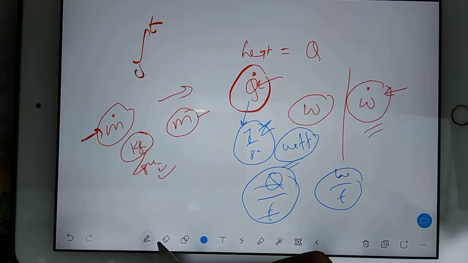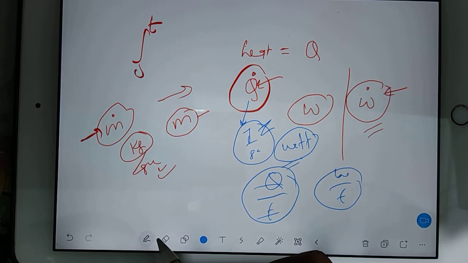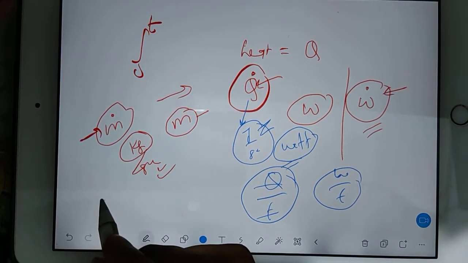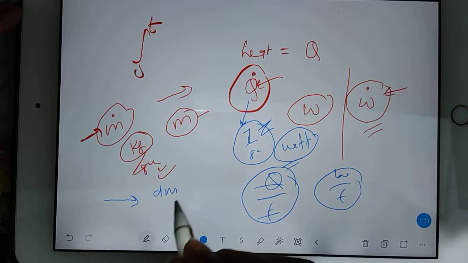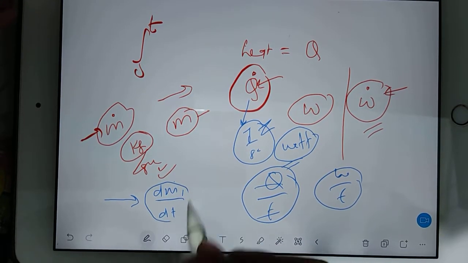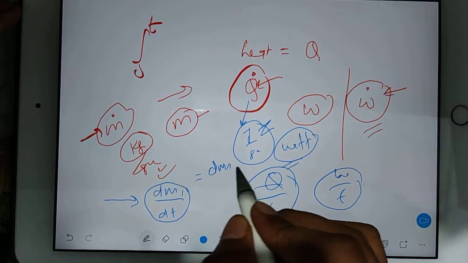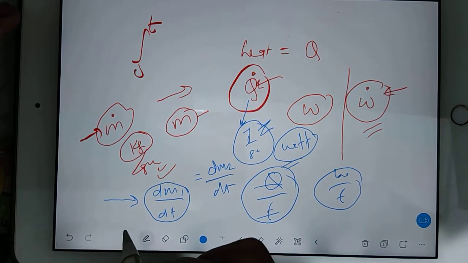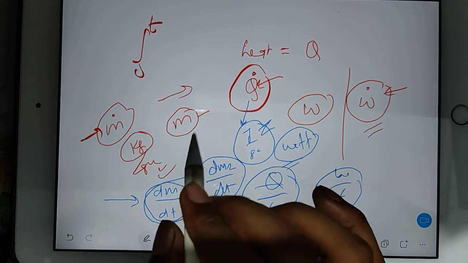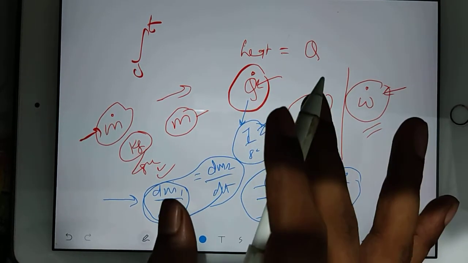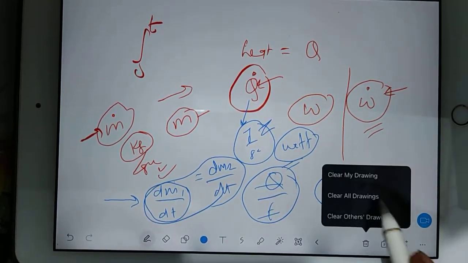Now we have to consider that whatever mass is entering, like dm1 by dt, is going to be equal to dm2 by dt. So all these masses we will consider as constant terms. So our equation will reduce and take a form. Our final equation we can write in this way.